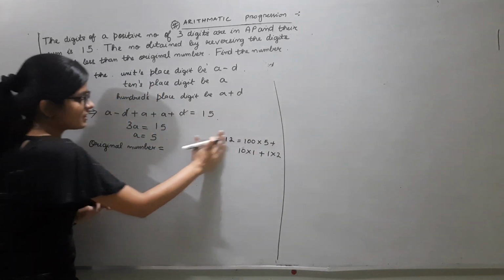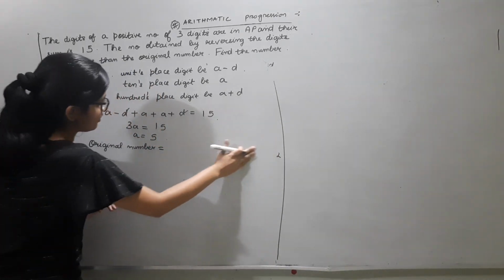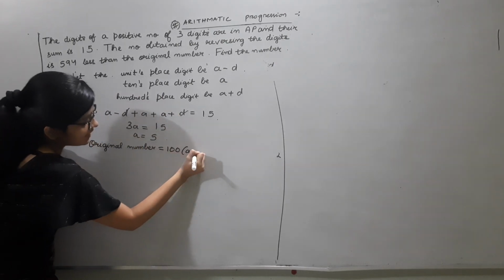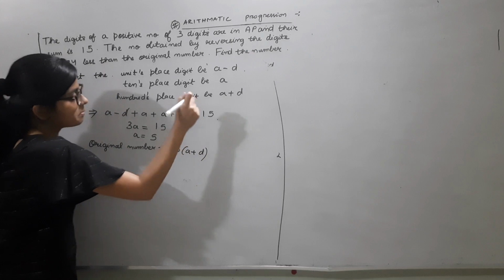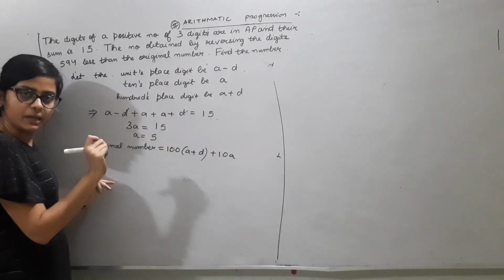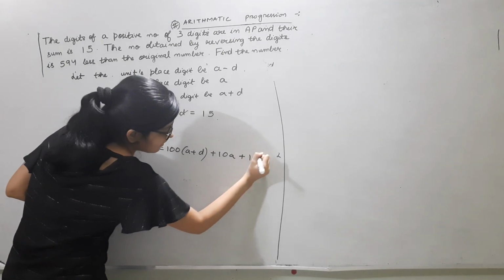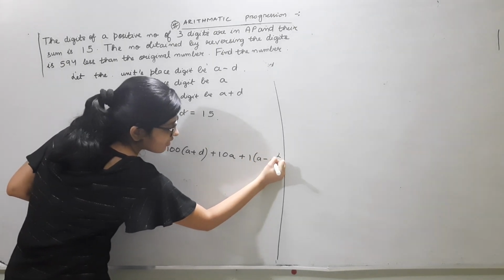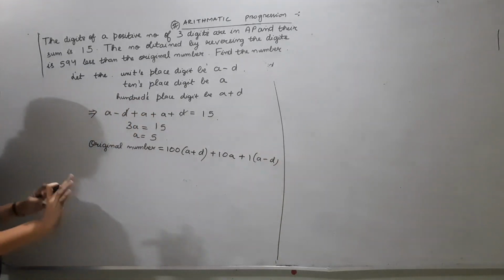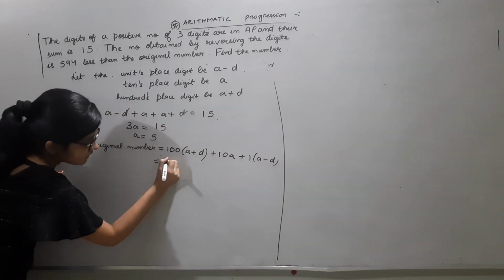Similarly, we shall write this number as 100 into a plus b, as that is the 100 place digit, plus 10 into a plus 1 into a minus d. Fine. So solve it further.